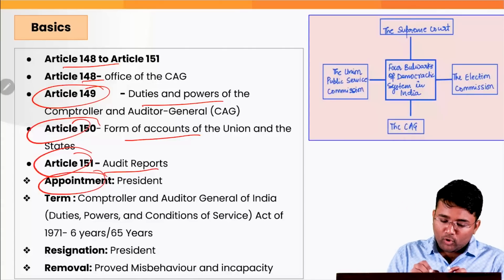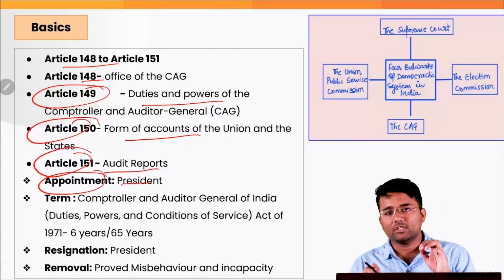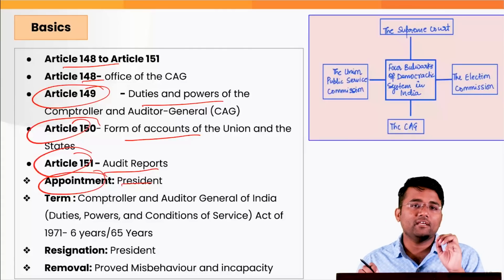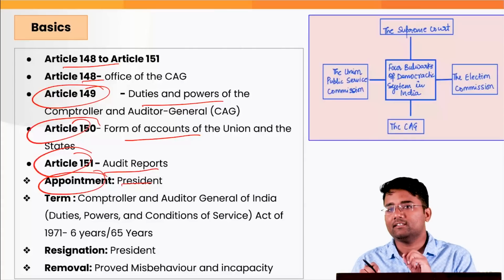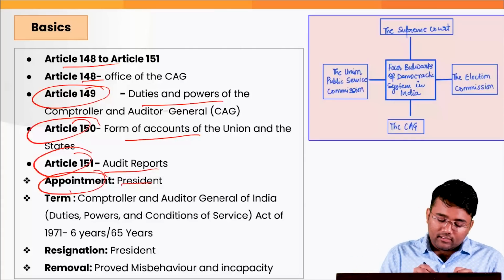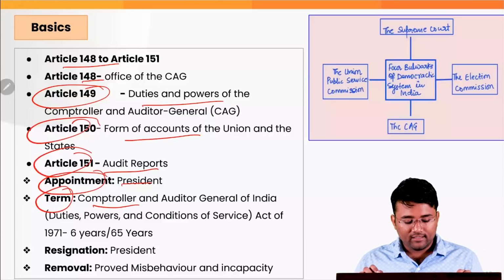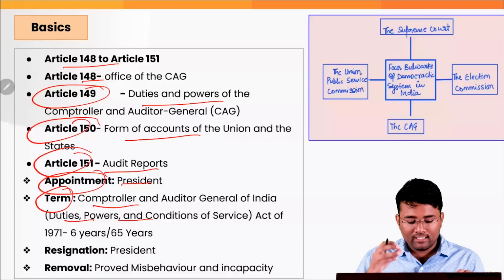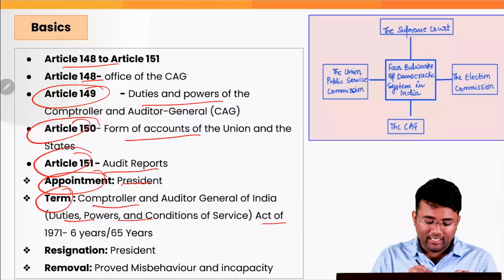Then if you talk about the appointment process of the CAG, he or she is appointed by the President of India by warrant under his hand and seal. The term of the CAG is provided by the CAG Duties, Powers and Conditions of Service Act, 1971.